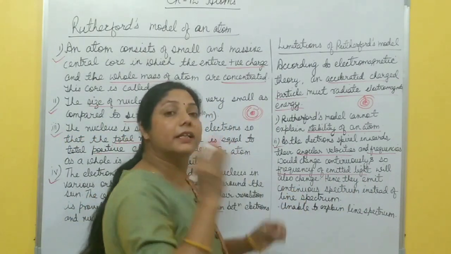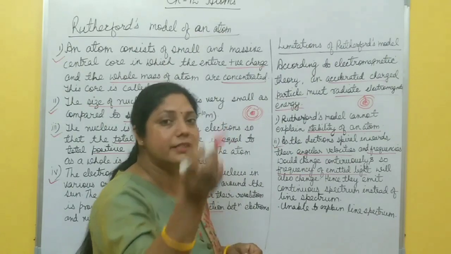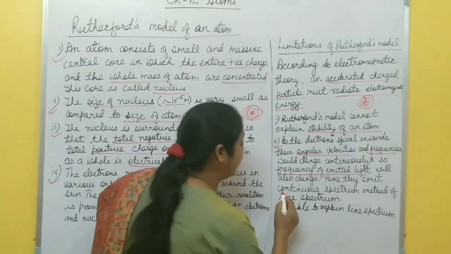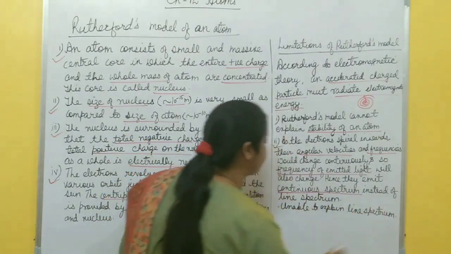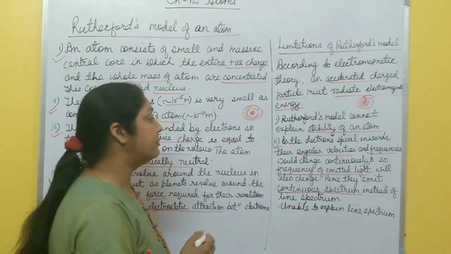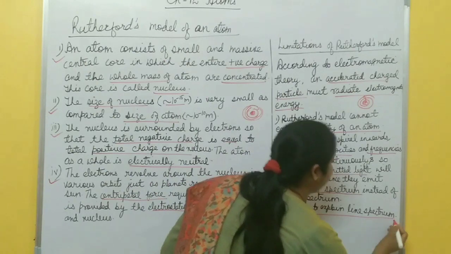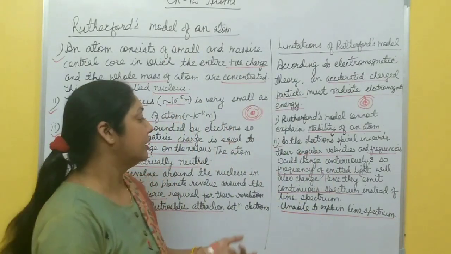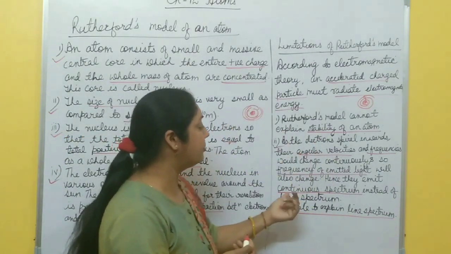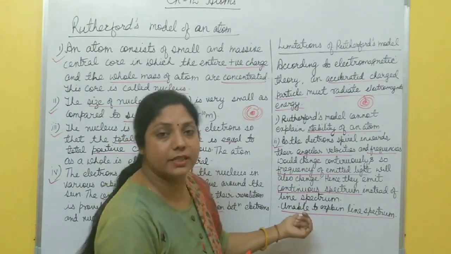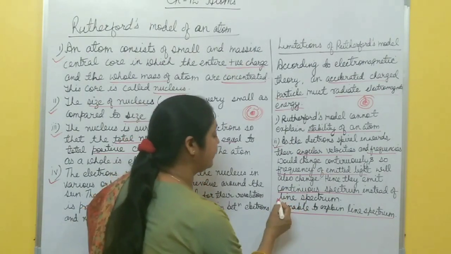Hence, it emits a continuous spectrum, continuously radiating energy, instead of a line spectrum. It means the second drawback is that Rutherford's model could not explain the line spectrum of an atom. According to Rutherford's model, it explained a continuous spectrum instead of a line spectrum.